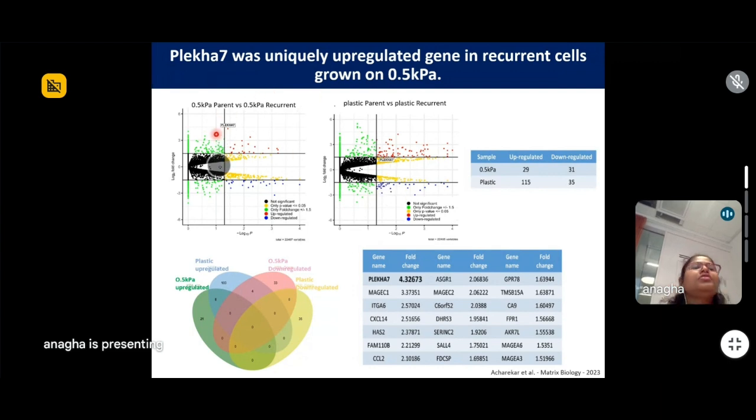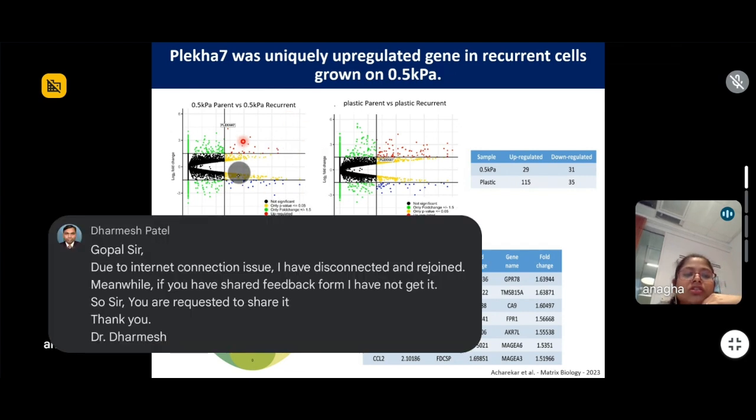Whereas if you grow them on physiological surface, many such genes are captured, and these other genes are also potential targets that can be studied further, and their role in aggressiveness of tumor or cell survival can be studied. But we were only able to capture these genes by culturing them on physiological stiffness and not on plastic surface.